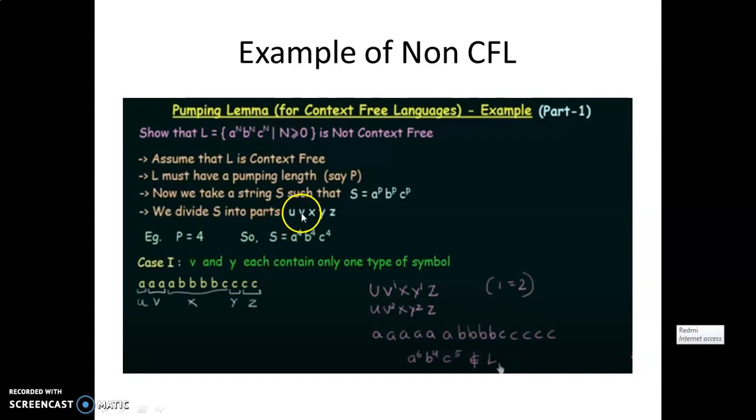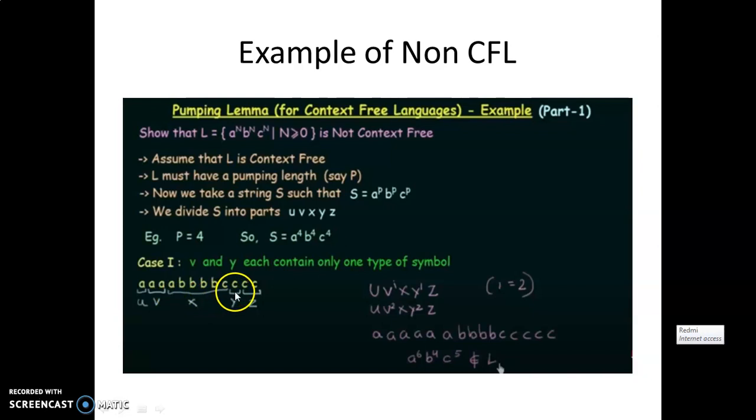In case 1, the v part and the y part each contain only one type of symbol. Here I have divided the string with the help of this condition. 4 times a is here, 4 times b is here, and 4 times c is here. Now v and y each contain only one type of symbol. For v I have considered 2 times a, so v has one type of symbol, that is a.